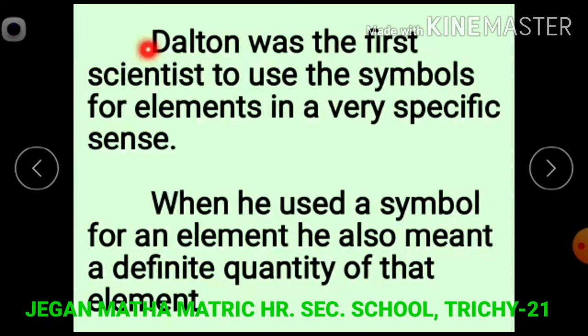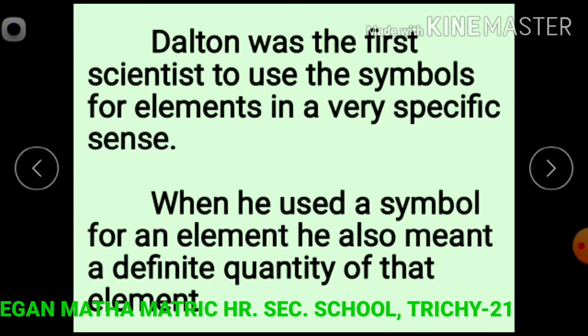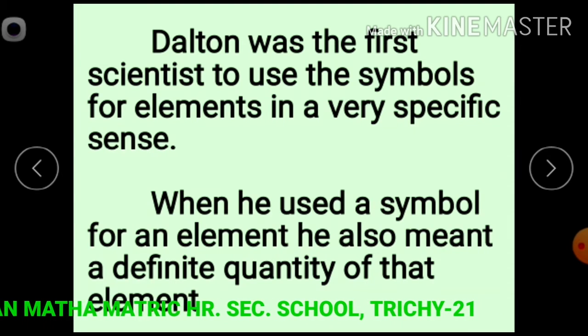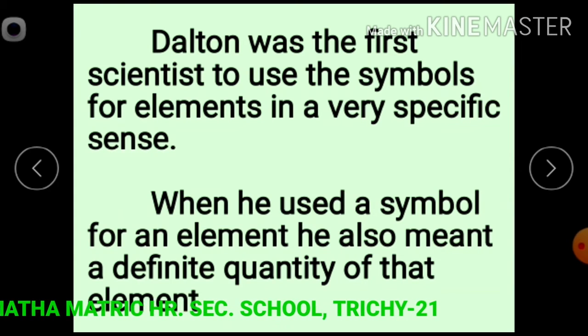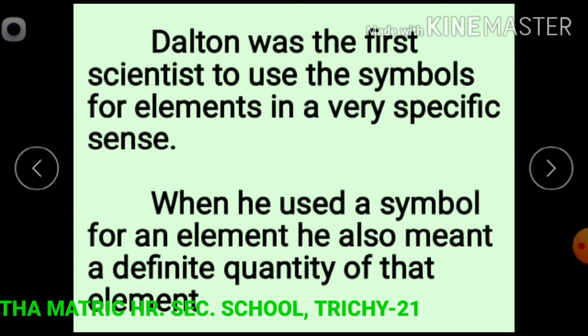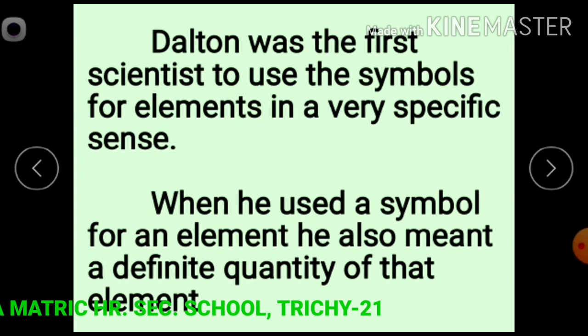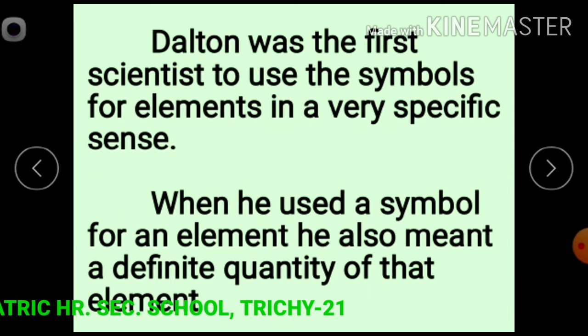Dalton was the first scientist to use the symbols for elements in a very specific sense. When he used a symbol for an element, he also meant a definite quantity of that element, that is, one atom of that element.